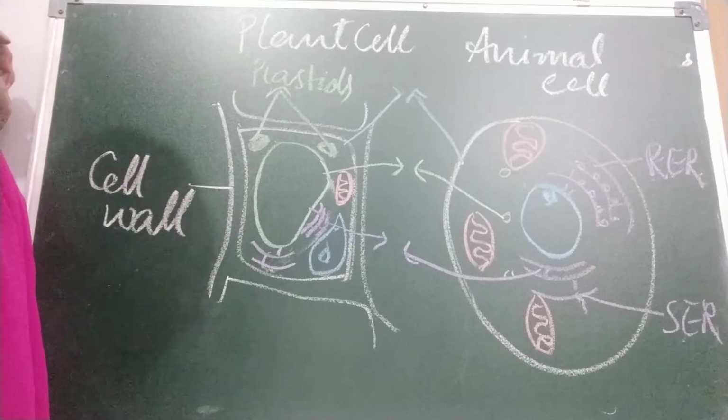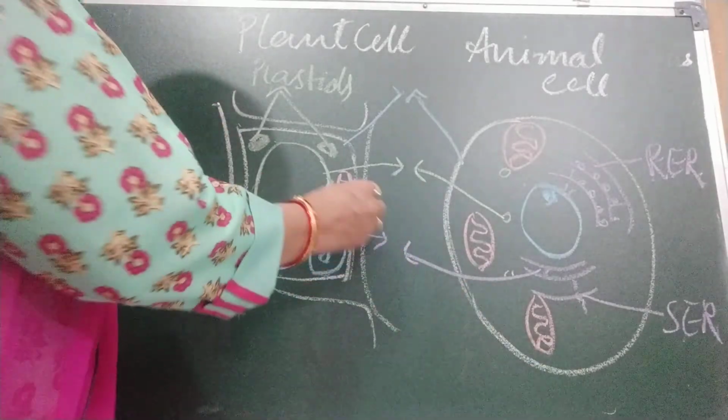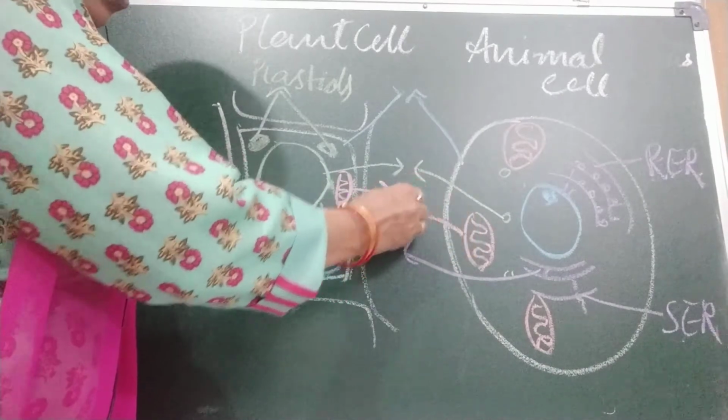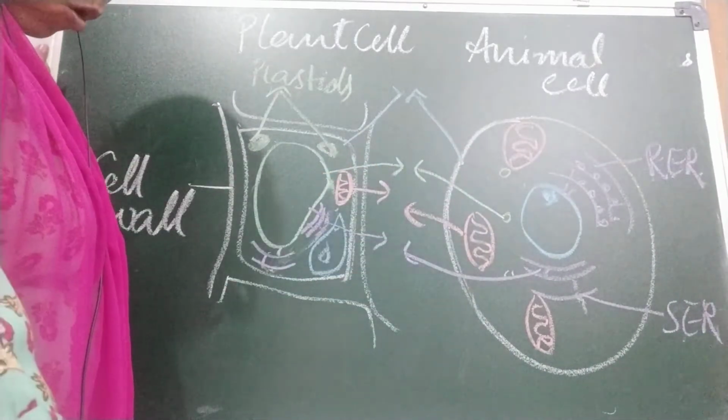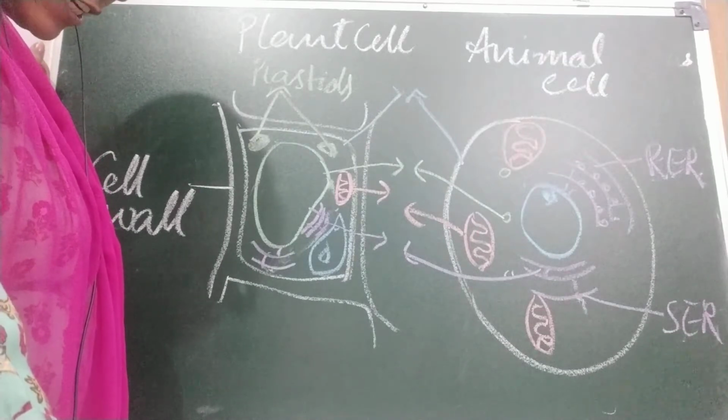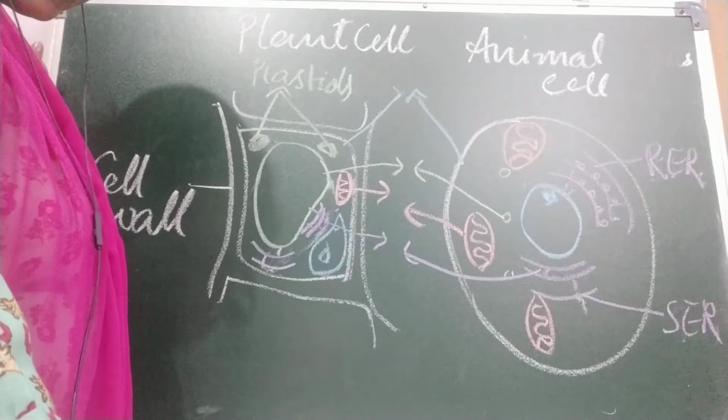First I am going to tell you about mitochondria, which you are seeing in this red color. These are present in both plant cells and animal cells. They are small rod-like structures. They oxidize food to provide energy.